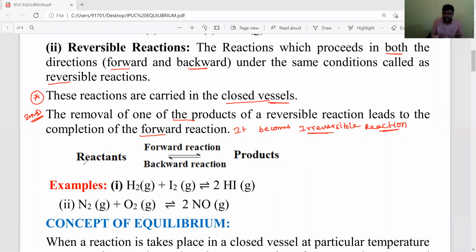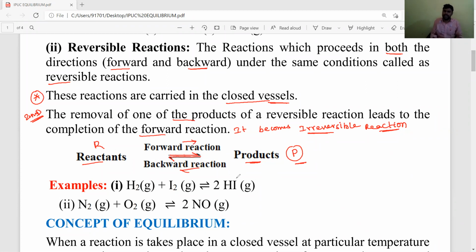Okay, reactants are converted into products. For reactants you can take the symbol R, and for products the symbol P. Either a single product or more products are possible. Then this double arrow symbol is the symbol for reversible reactions. It shows the forward and the backward reaction.